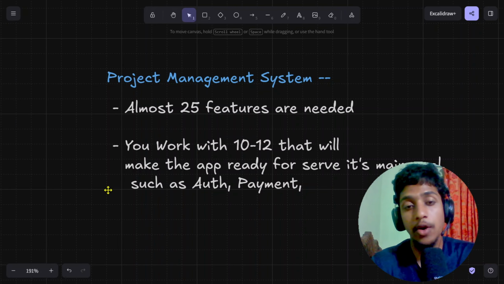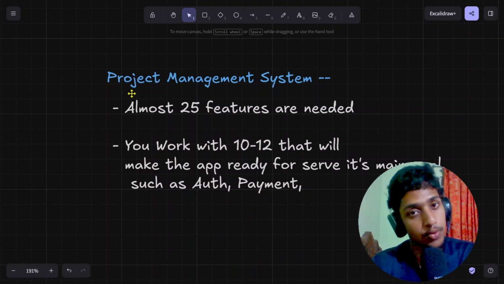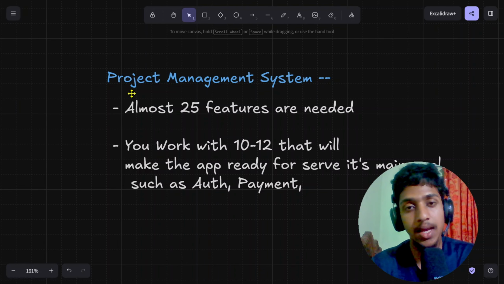So let's think about a project management system over here. If we decided to go with 25 features in this project management system, it can't fulfill the 25 features in the first go. First of all, it will consume lots of time to launch the actual product. Second thing is it will take lots of money.